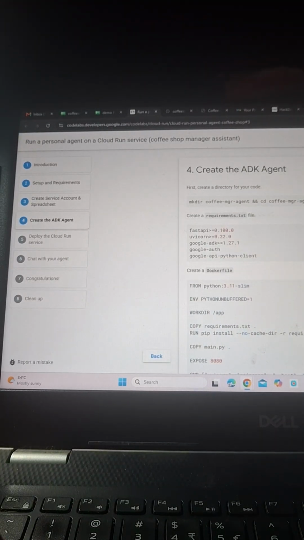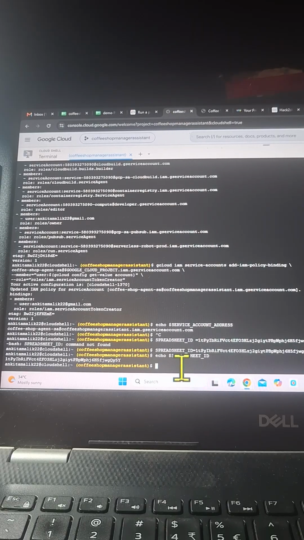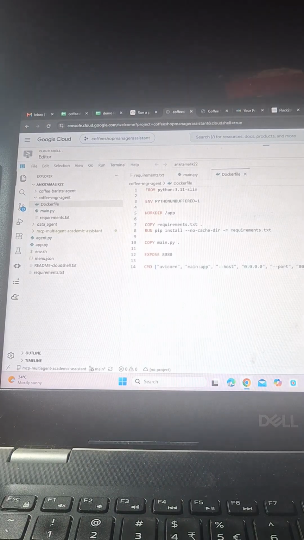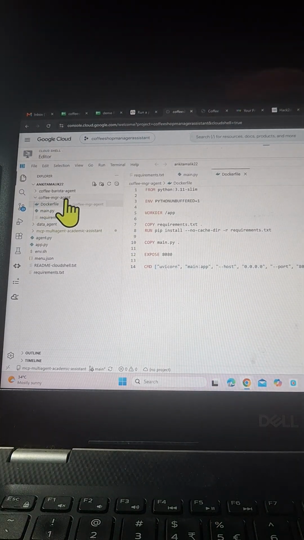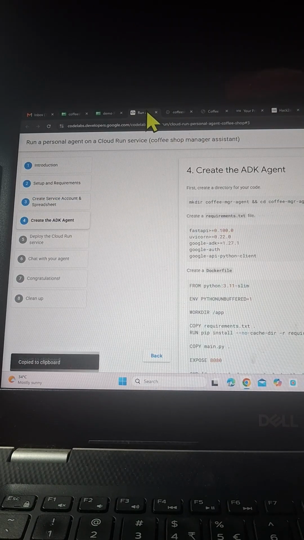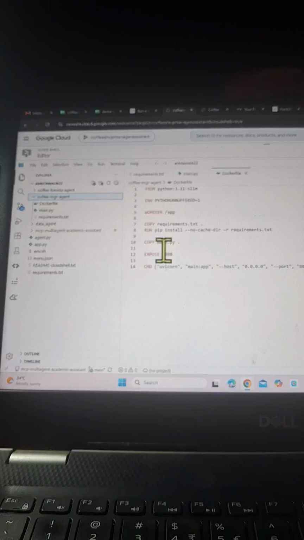create ADK agent. So we have to create the agent. I have already created the agent. So here I'll just paste this. So it says file already exists. So for me, if I open the editor, my file is already there, coffee manager agent. Okay, so now once this is done, we have to create a requirement file. So I'll show you how to create the requirement file, although this is already there.